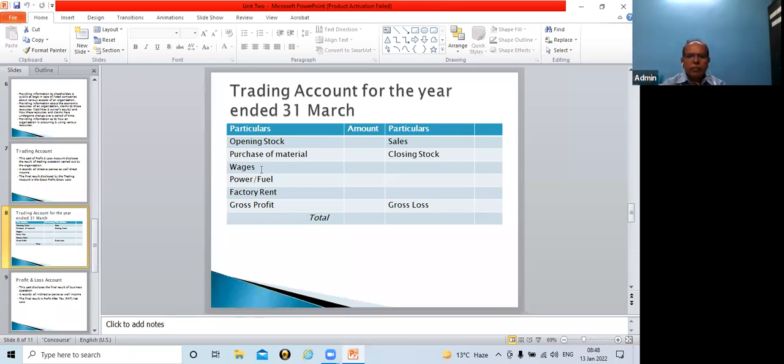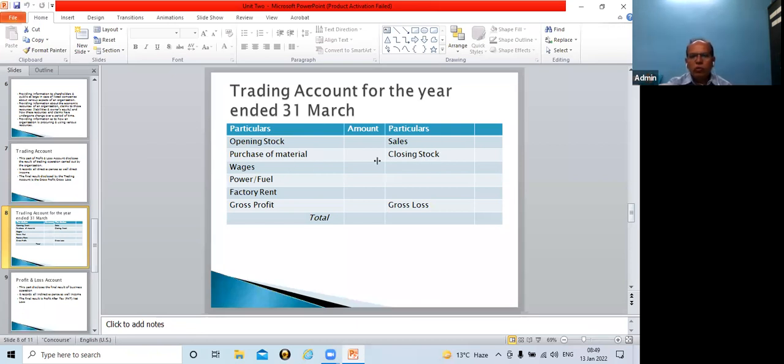It is direct expense. Then in order to run factory, company needs power and fuel. So these expenses, if incurred by company, should be debited to trading account. Then if company has paid a rent for factory premises, that will be debited to trading account. So these are some items which come under trading account debit side. And on credit side, direct income, that is sales, and by default closing stock has to be written on credit side of trading account.